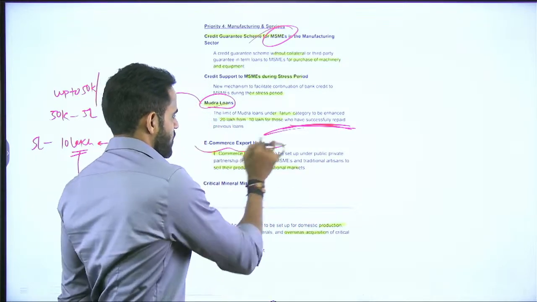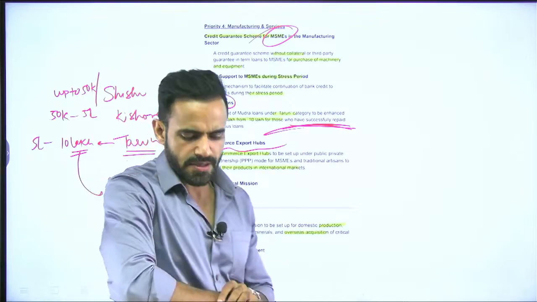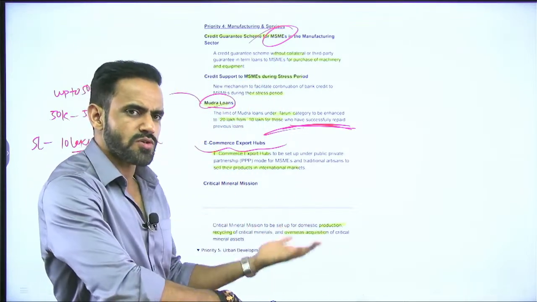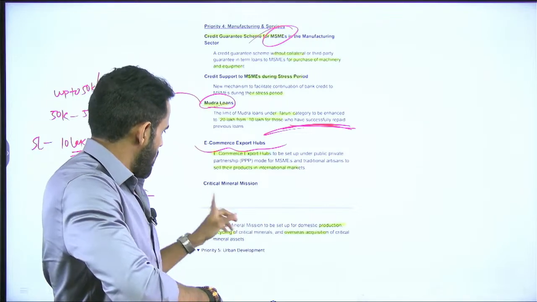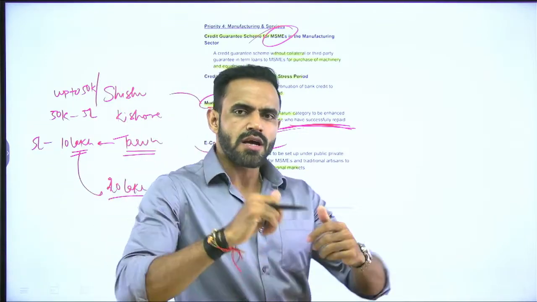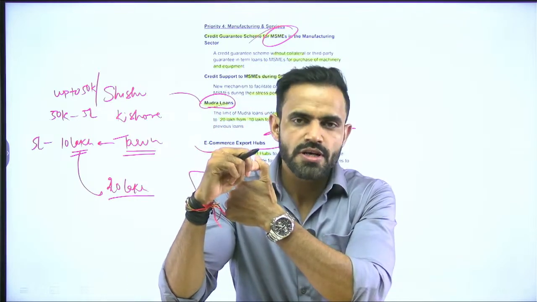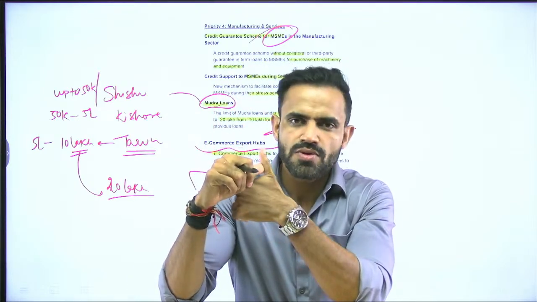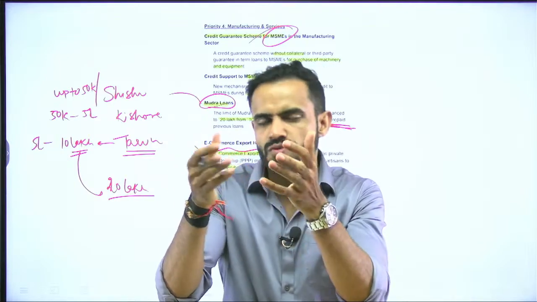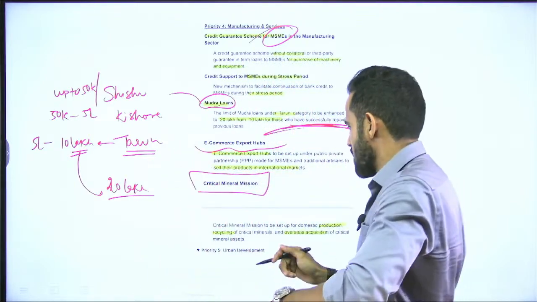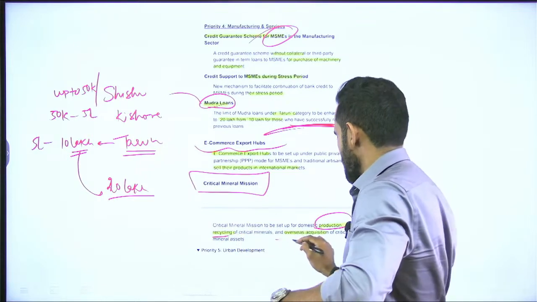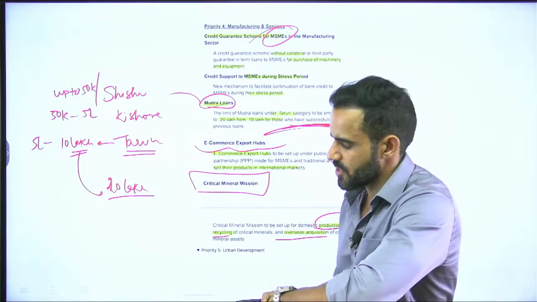And additionally, to promote export hub will be set up. Again, it is very generic thing. Export hub will be set up to promote export from MSME. Then there will be critical mineral mission. Critical mineral mission basically means the government will focus on the production of critical mineral, the government will focus on the acquisition of critical minerals from outside India if we do not have those minerals in our country. So, the critical mineral mission will focus on production, recycling and overseas acquisition of these minerals.